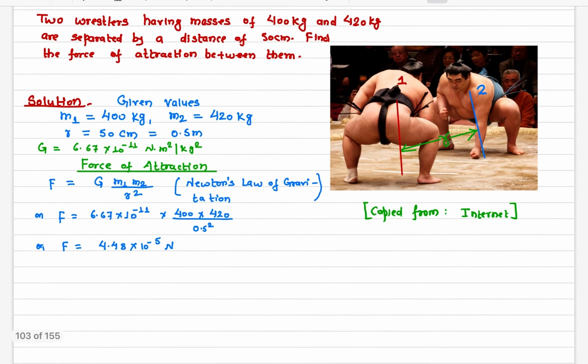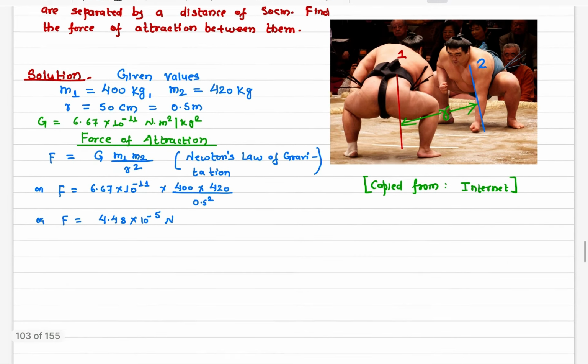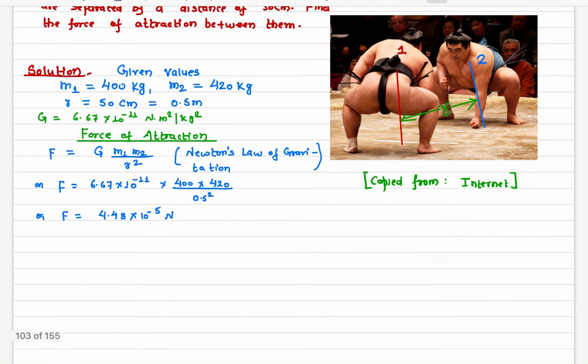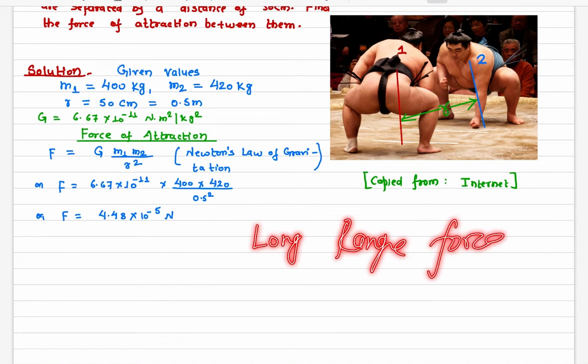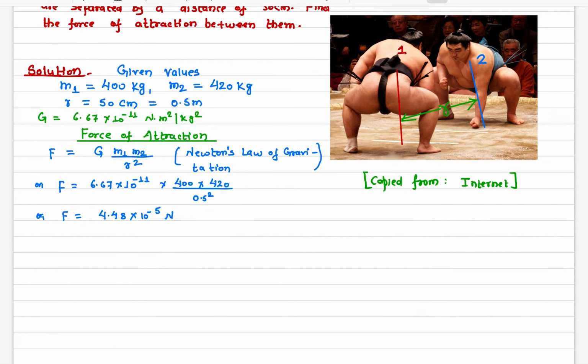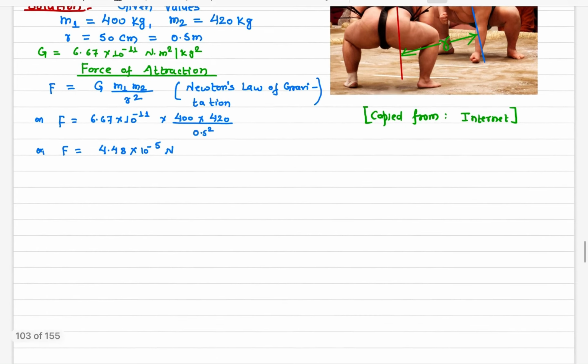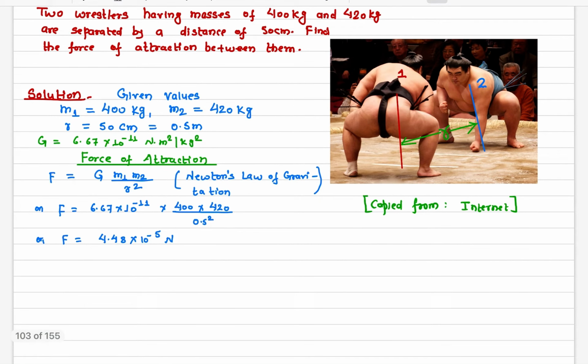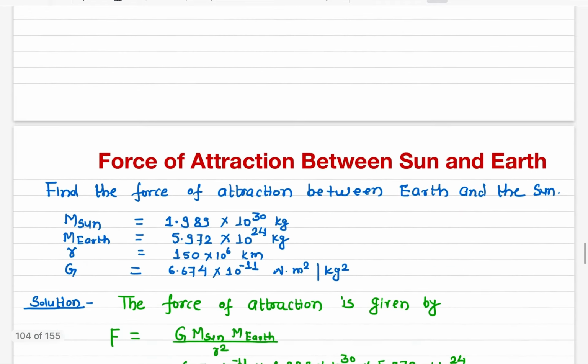The gravitational force, in fact, is a long range force, that it can act over a longer distance, and this force becomes significant when we calculate the force of gravitation between two heavier bodies. For example, between the sun and the earth, the sun and the moon, the sun and Jupiter. Let's see one example here.